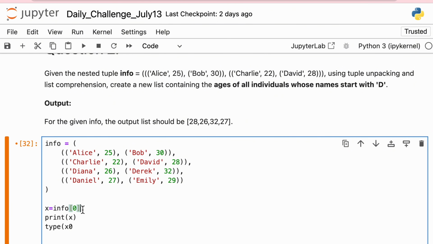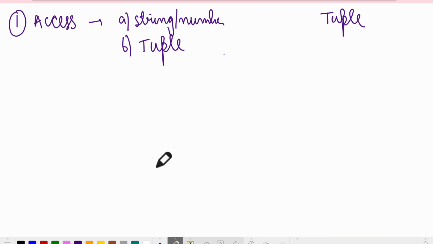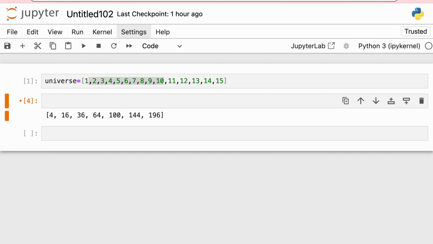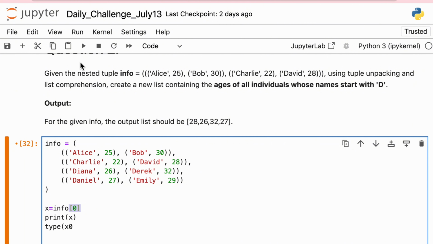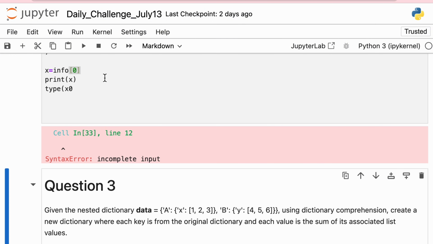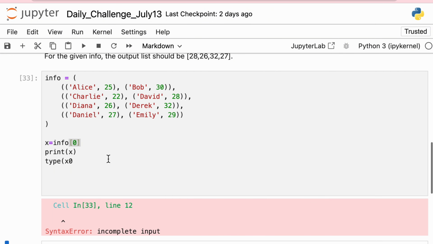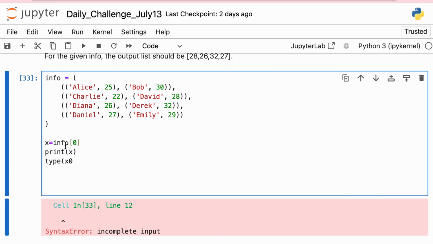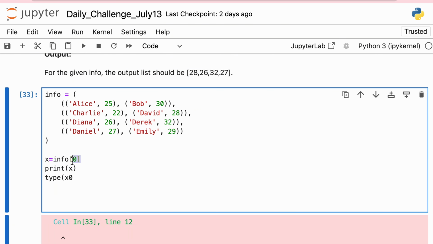First of all, we are just trying to access the first element of this tuple. Once we do that, we'll start building the tuple here. So let's run this code.